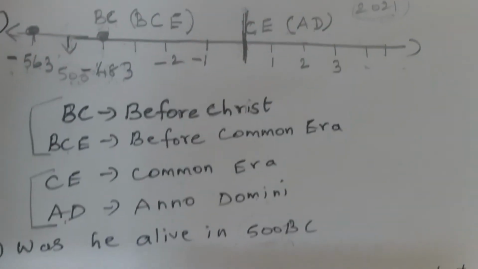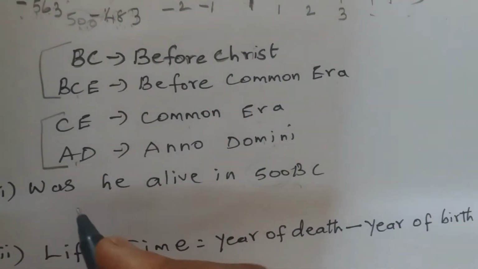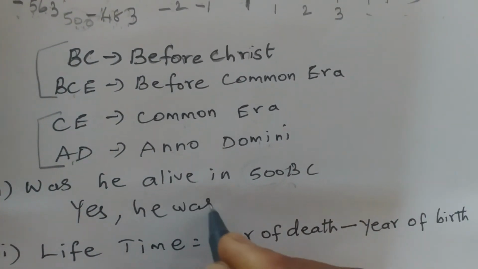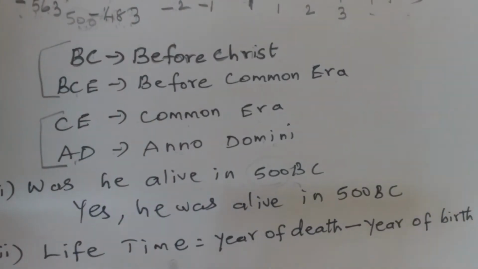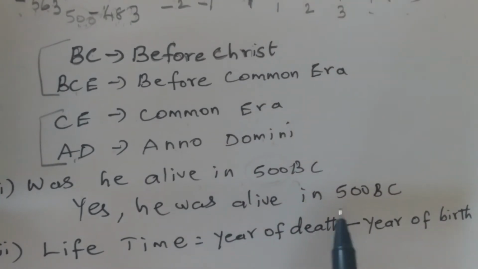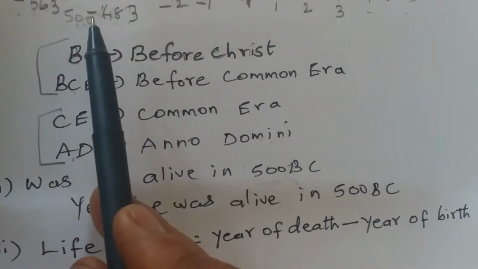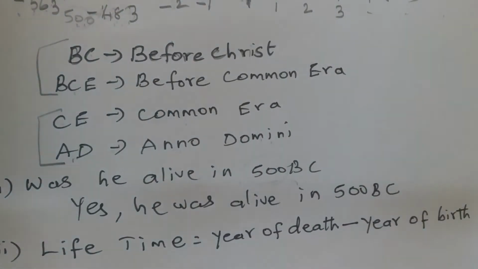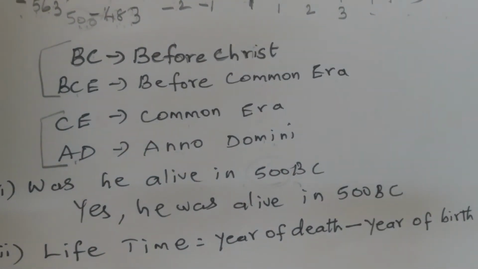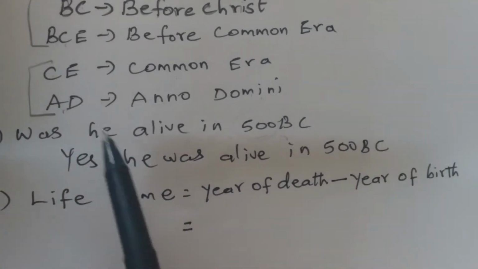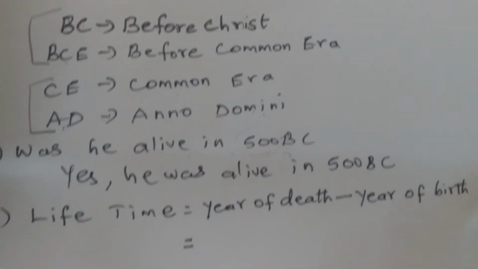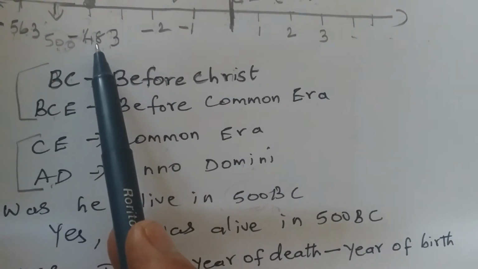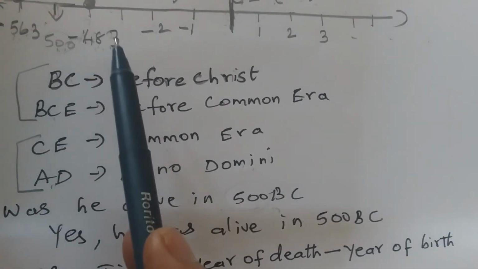So the question is, was he alive in 500 BC? We write yes, he was alive in 500 BC because 500 comes in between minus 483 and minus 563. And next is lifetime. What was his lifetime? That is, how many years did he live? He was born in minus 563 and died in minus 483. So how many years did he live?